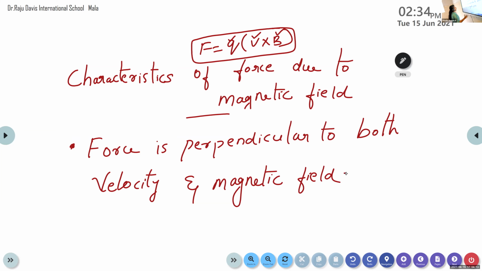That is, if the angle theta between this velocity and magnetic field B is 90 degrees, then only the force due to the magnetic field exists.